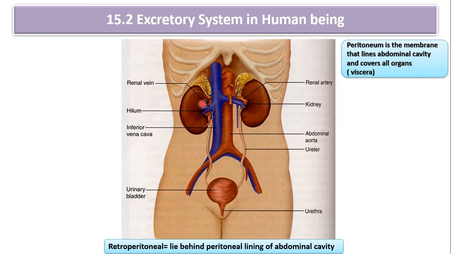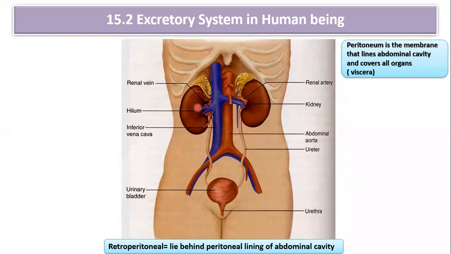Okay, the kidney is bean shaped. The outer margin is convex and the inner margin is concave. That concave margin shows the notch. That notch receives the renal artery. From the notch, the renal vein comes out, and even the ureter comes out from that notch.